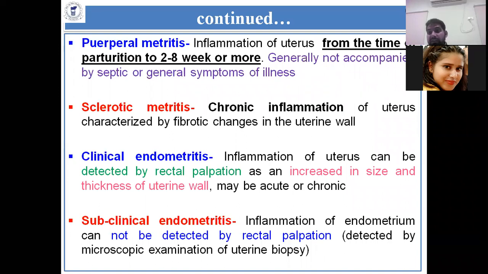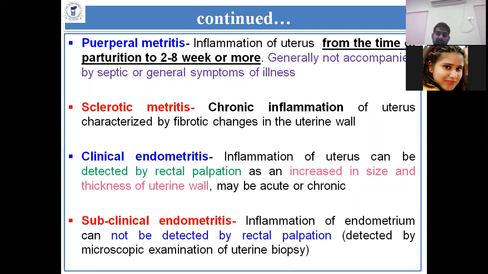Then clinical endometritis. When endometritis is palpated by rectal palpation, how do you diagnose it? There is an increase in the size and thickness of the uterine wall, but for that purpose you should also know the normal size of the uterus.